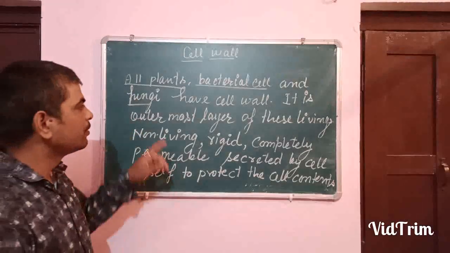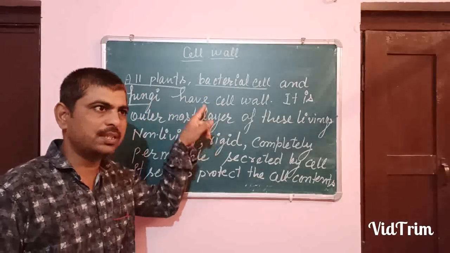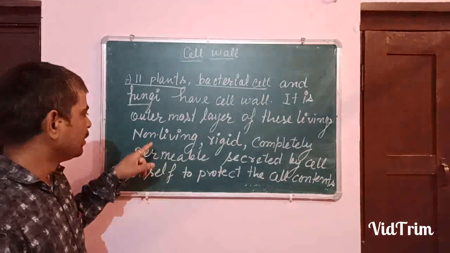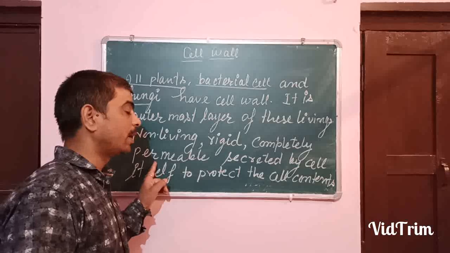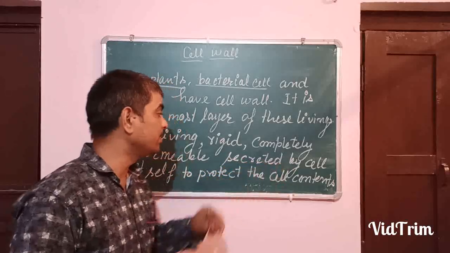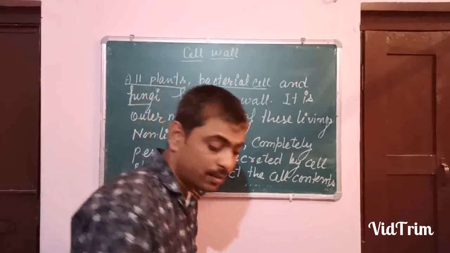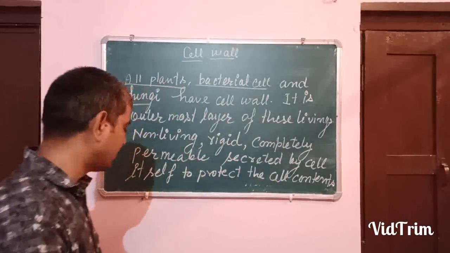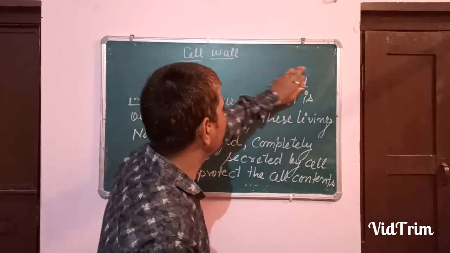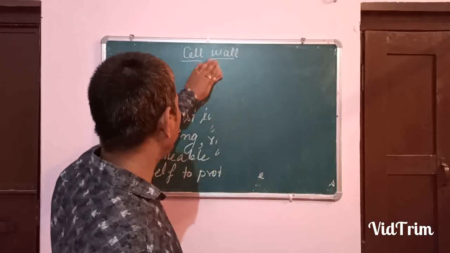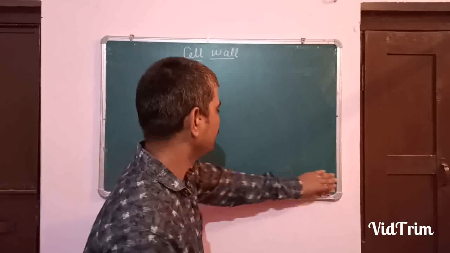This is found in plants, bacteria and fungi. It is the outermost layer in these living organisms. This is non-living, rigid, completely permeable. And how is it formed? Secreted by the cell itself to protect the cell contents, whatever is inside the cell, like the cytoplasm and other cell organelles. They all are being protected by the cell wall in plants, fungi and in bacteria. Okay?